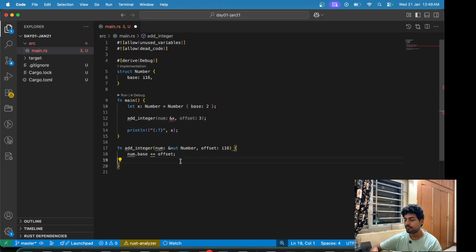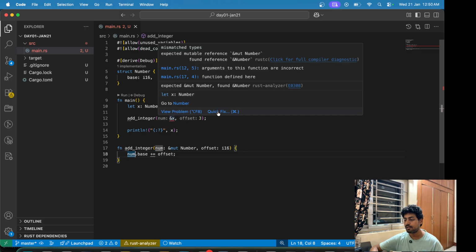And now add integer is modifying the value in place. So you can see that we are adding offset to the base, and then we are also assigning it to base itself. We are modifying the value in place. So that's what's happening here. And now this is complaining that you cannot simply pass &x because the add integer function expects a mutable borrow.